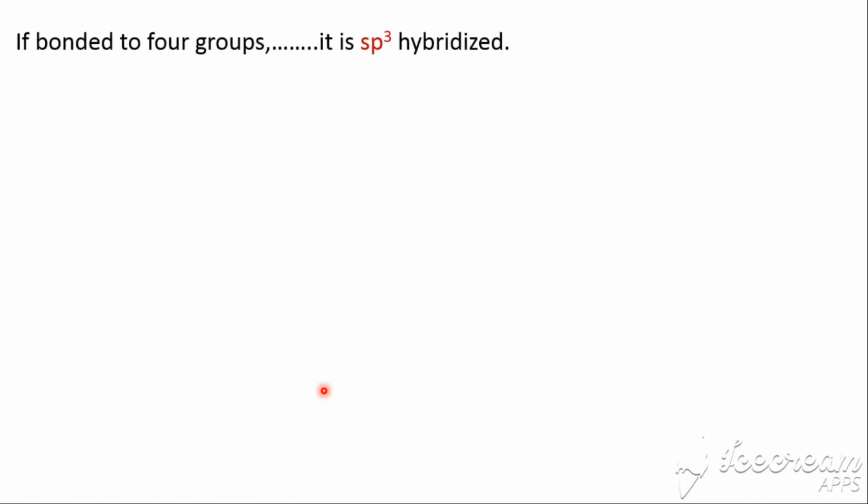But if it is bonded to 4 groups, it will be sp3 hybridized, and our example in this case would be methane. We'll look at that carbon there, and to tell its hybridization, we'll count the number of bonds around it: 1, 2, 3, and 4. So that would be sp3 hybridized.